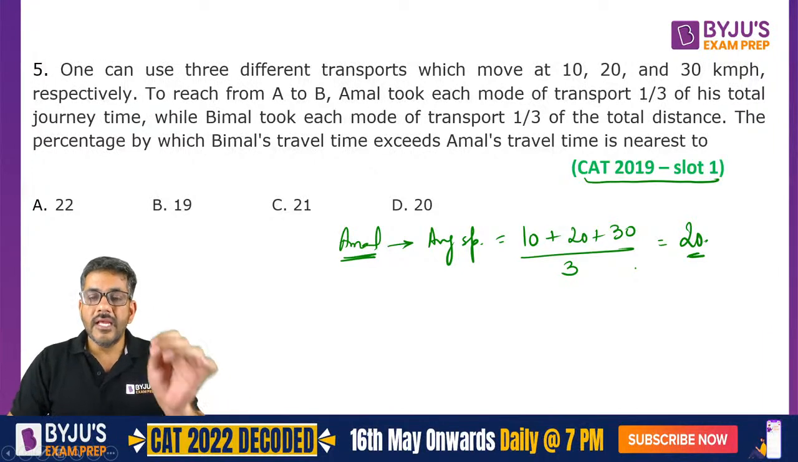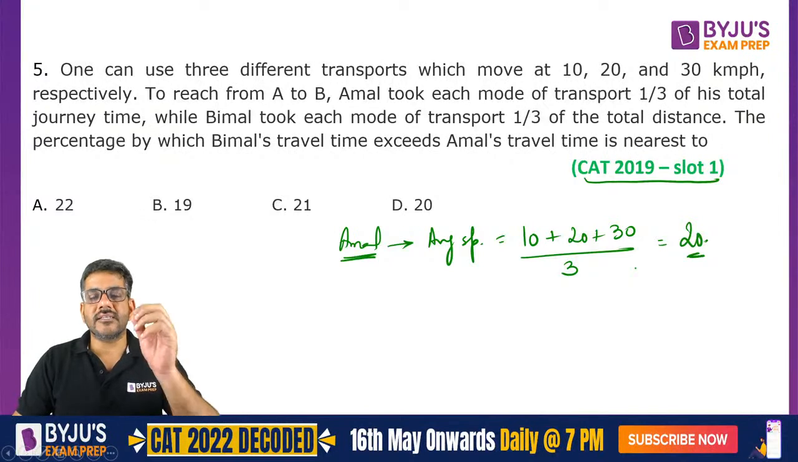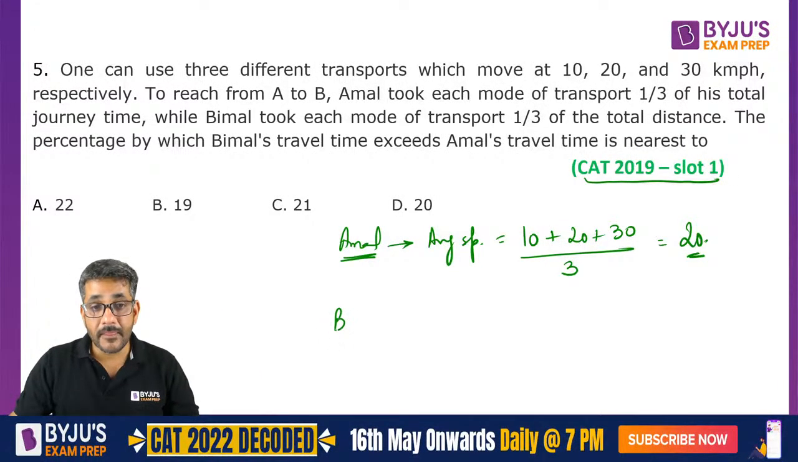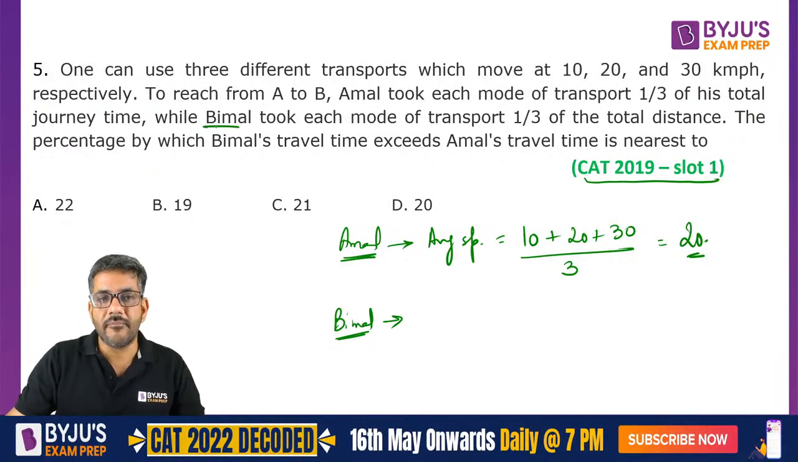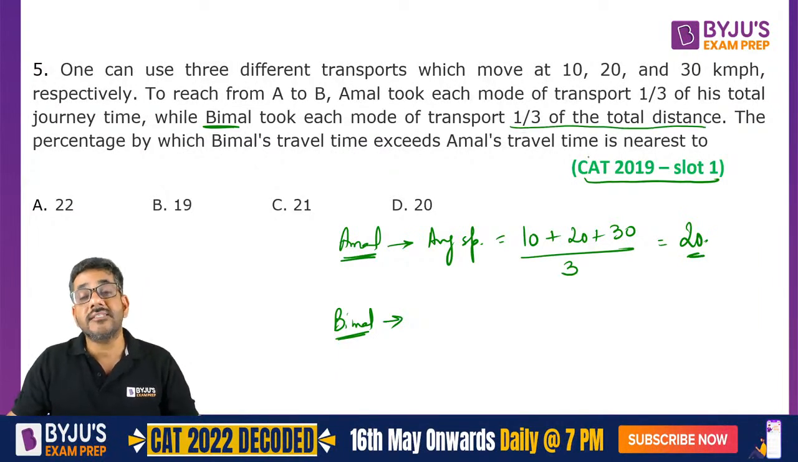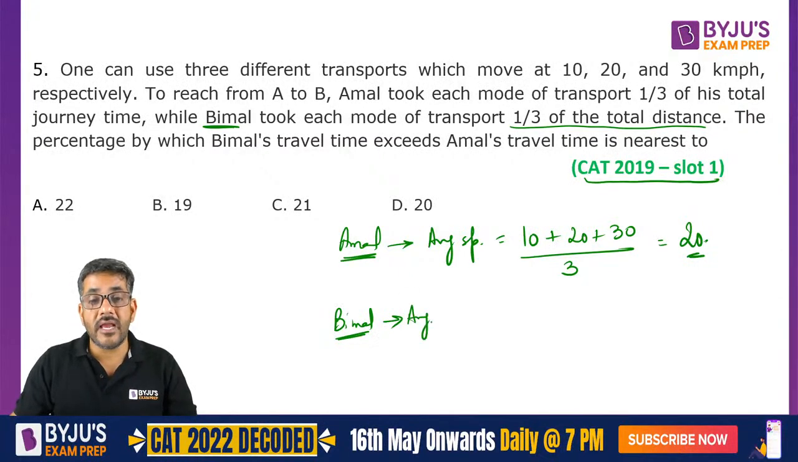I repeat, if the time taken is same for some speeds, in those cases average speed is average of the speeds. But if the time taken is not same, distance is same, the way it has happened in case of Bimal. Bimal took each mode of transport 1/3 of the total distance. अब की बार बात आ गई distance की. Then average speed is not given by average of the speeds.